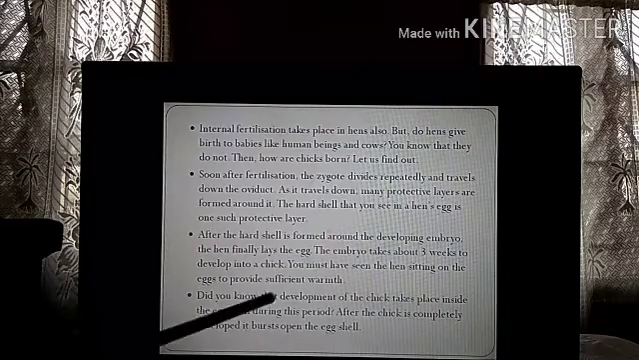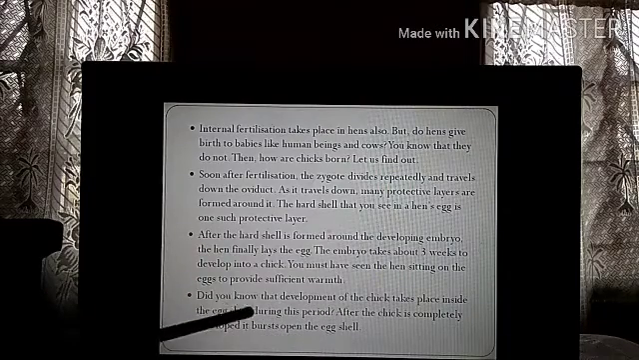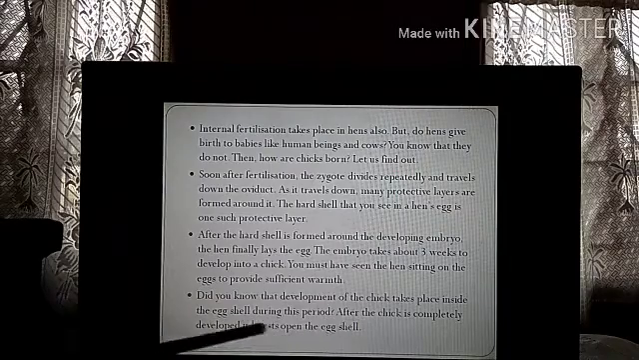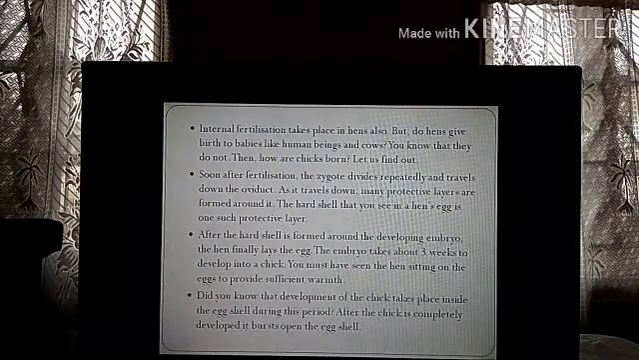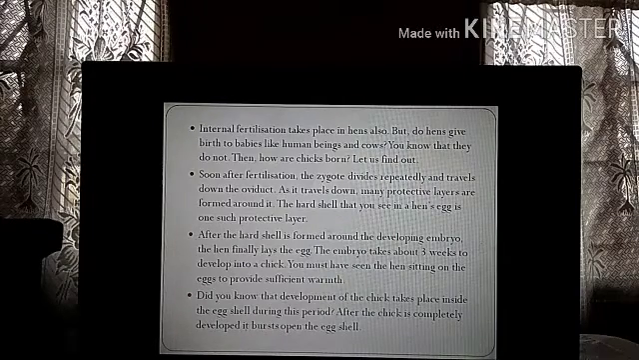Did you know that the development of the chick takes place inside the eggshell during this period? After the chick is completely developed, it bursts open the eggshell. You must have seen how the chicks come out of the eggshell. It bursts the eggshell open and comes out. So before that you need to sell the eggs in the market if you want to eat the eggs, or if you are running a business, which is done in the farms. Once the hens lay the egg, they bring out the eggs for selling in the market. Otherwise the chicks will be born, and after that there is no use of the egg.